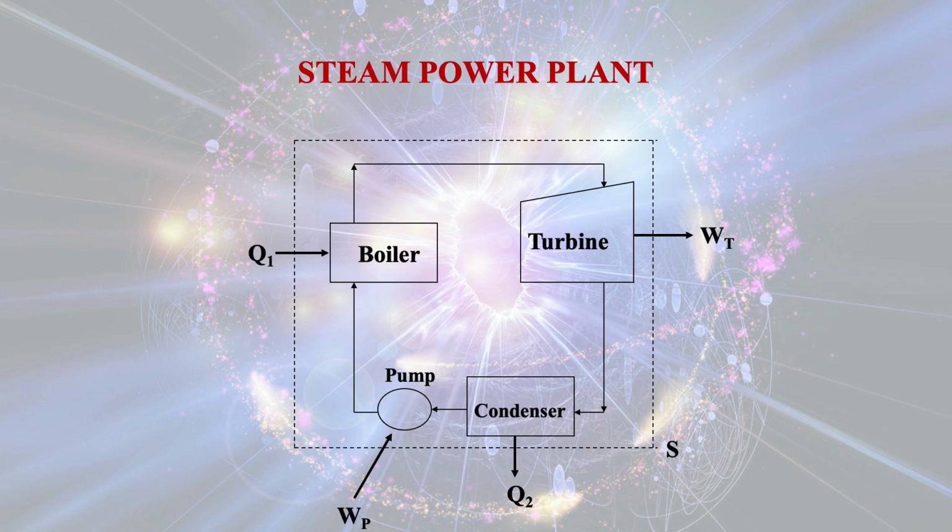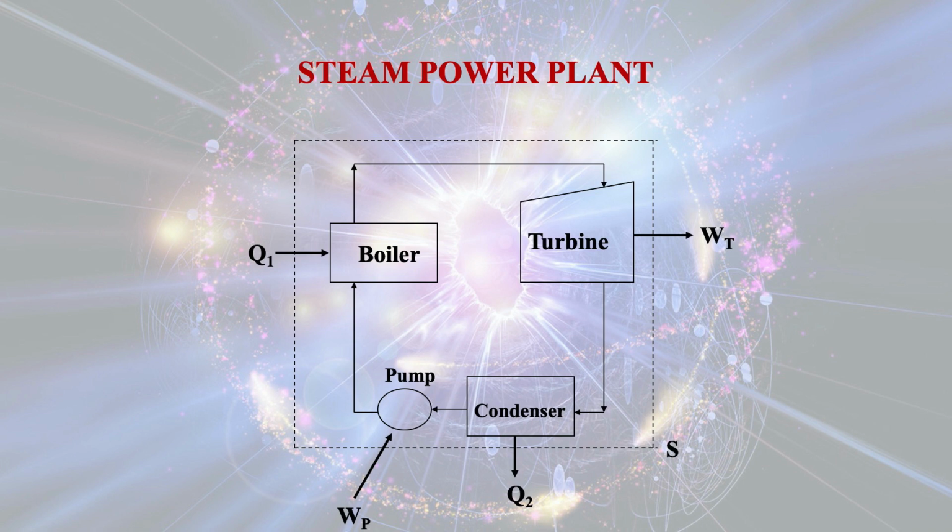So the turbine does work, and this is the work done by the system. We call it WT. After that, the low pressure, low temperature steam passes through the condenser, and thereby the steam is condensed by giving out heat to the surroundings, and then the pump is there to pump the water into the boiler, thus completing the cycle.